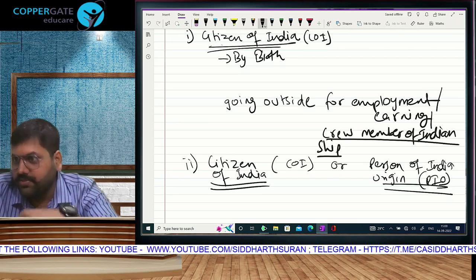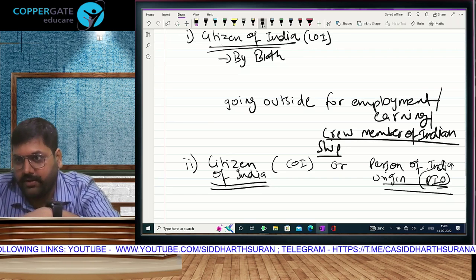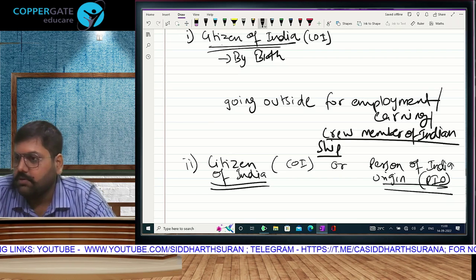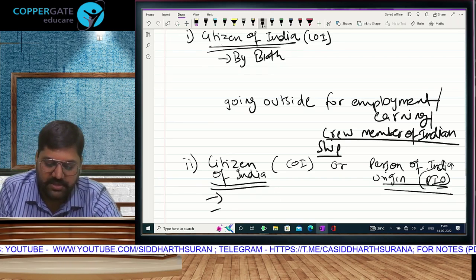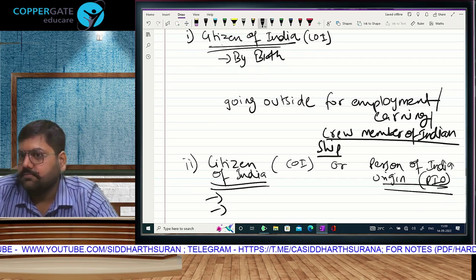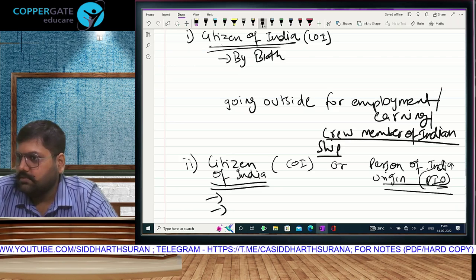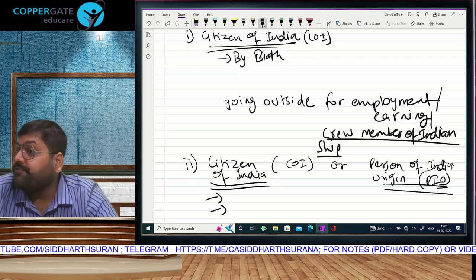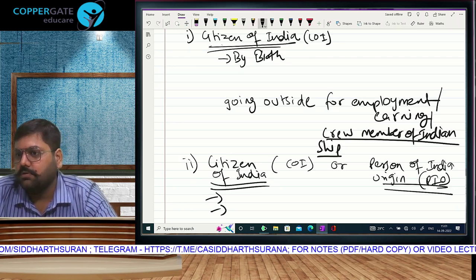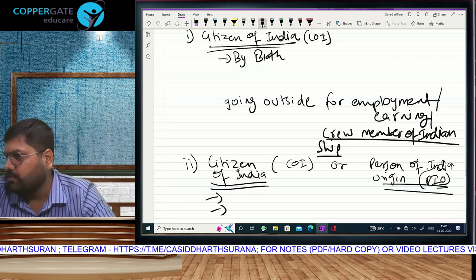Then whether this condition or that condition, is that clear? You are a citizen. Everywhere in the world this system is followed. If you ever go to a foreign country, you fill a visa form, no?